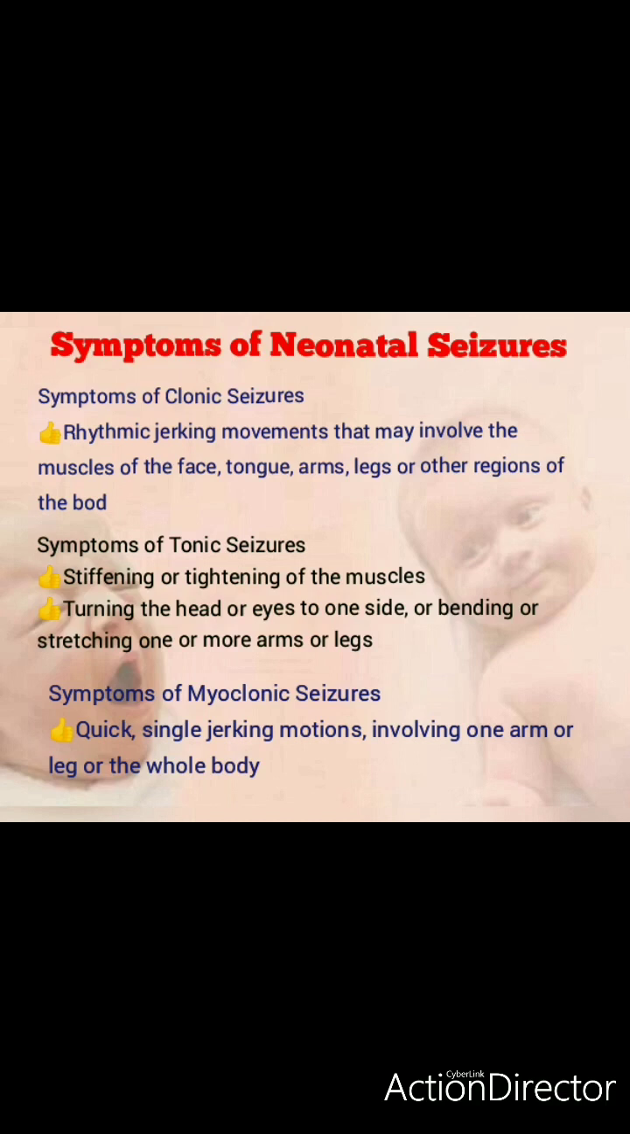Then symptoms of tonic seizure may include stiffening or tightening of the muscles, turning the head or eye to one side, bending or stretching one or both arms or legs, right? Then symptoms of myoclonic seizure may include a quick single jerking motion involving one arm or leg or the whole body, right? So it depends upon कि कौन सा type of seizure है, accordingly you will find out the symptoms, right? So I think all the symptoms are very clear.